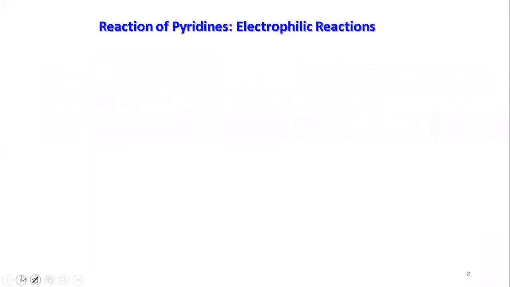Okay, so now we look into the reactions of pyridine. You have two major types of reactions: electrophilic and nucleophilic reactions. We'll first look into the electrophilic reactions, and the later classes will be looking into the nucleophilic reactions and other reactions.